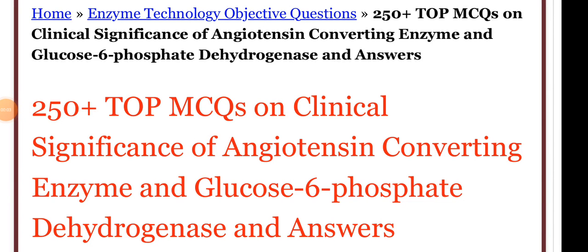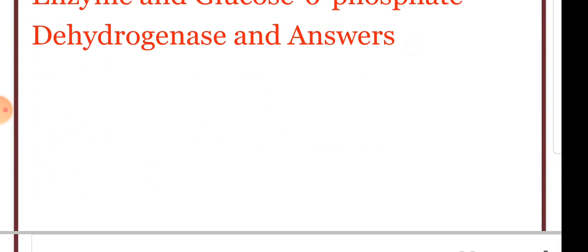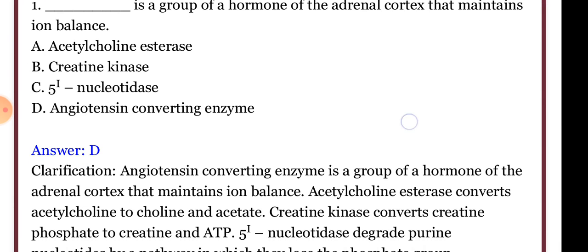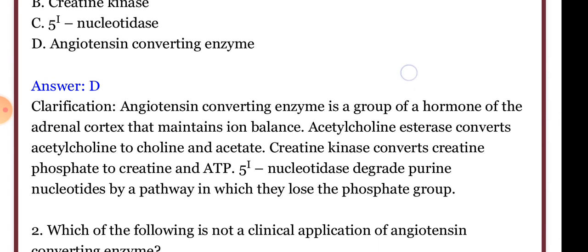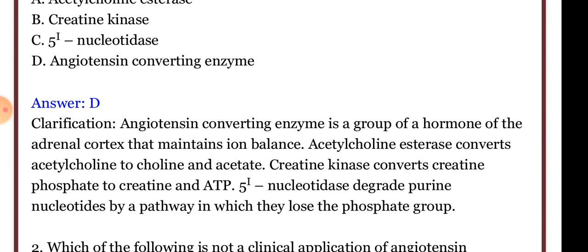MCQs on clinical significance of angiotensin converting enzyme and glucose 6-phosphate dehydrogenase with answers. The renin-angiotensin aldosterone system is a group of hormones of the adrenal cortex that maintains ion balance.